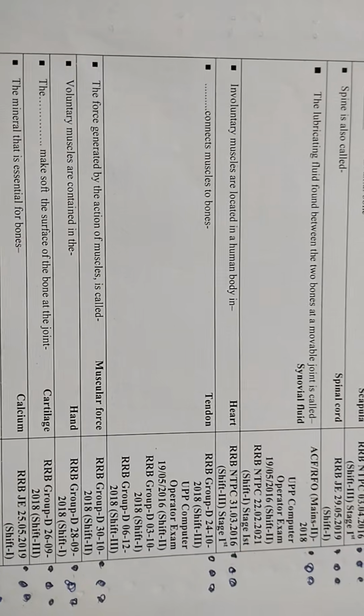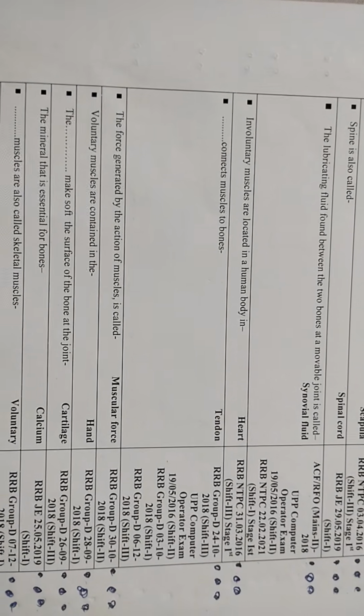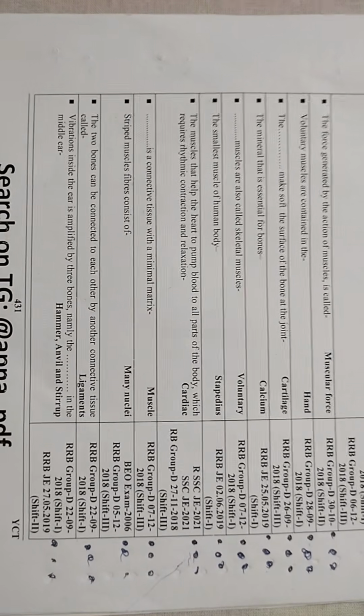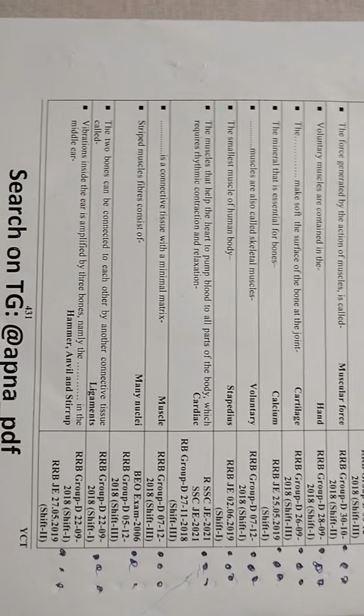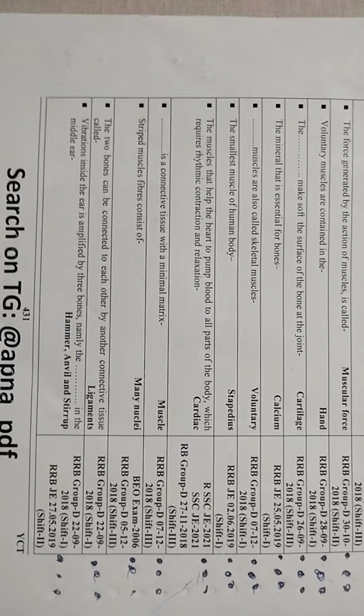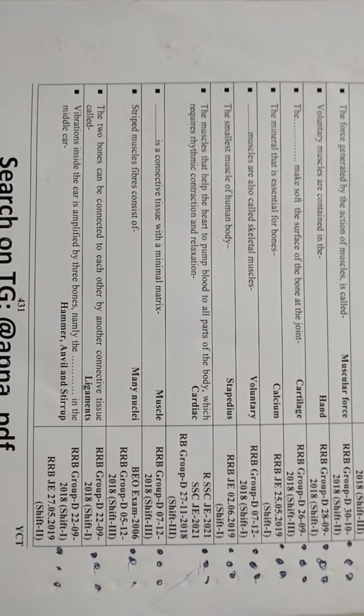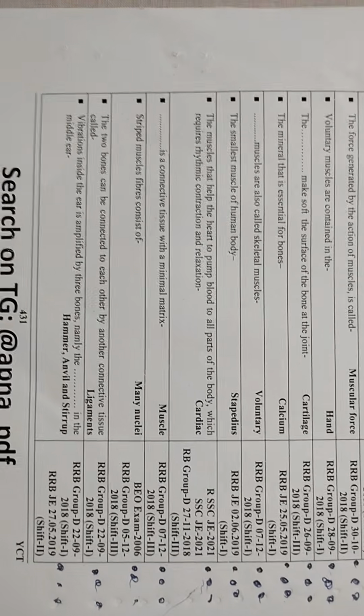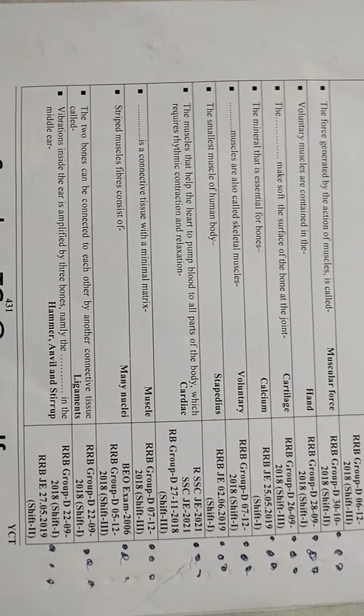Involuntary muscles are located in the human body in the heart. Tendon connects muscle to bones. The force generated by the action of muscle is called muscular force. Voluntary muscles are contained in the hand. Cartilage makes soft the surface of bone at the joint. The mineral that is essential for bones is calcium. Skeletal muscles are also called voluntary muscles. The smallest muscle of the human body is called stapedius.